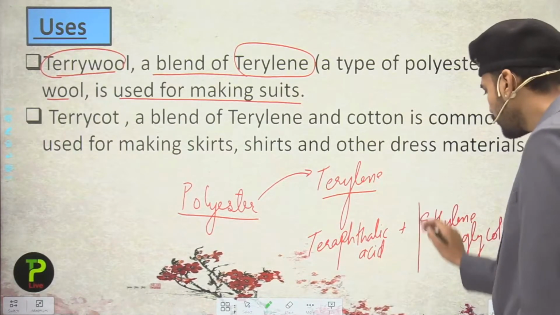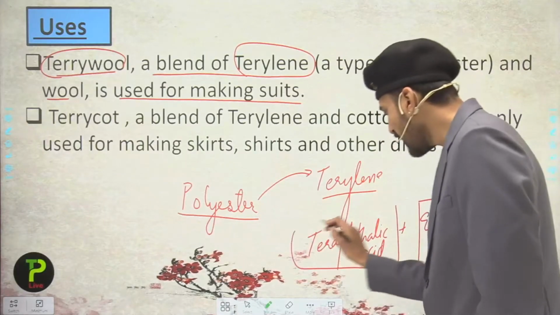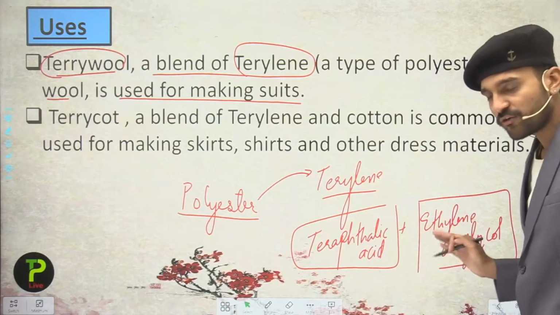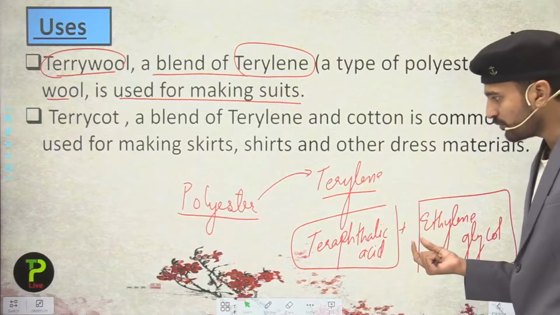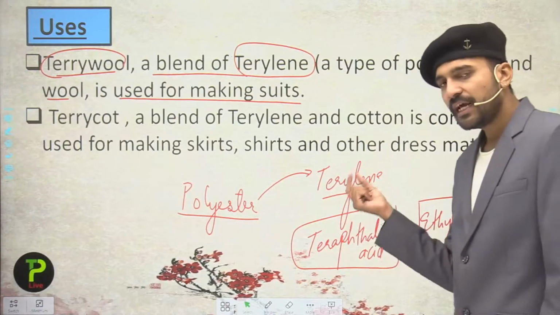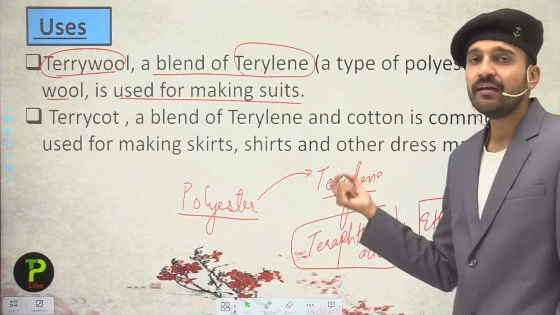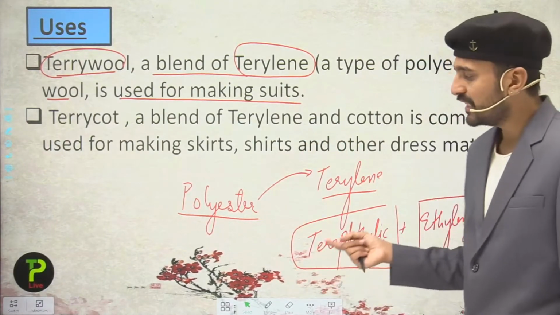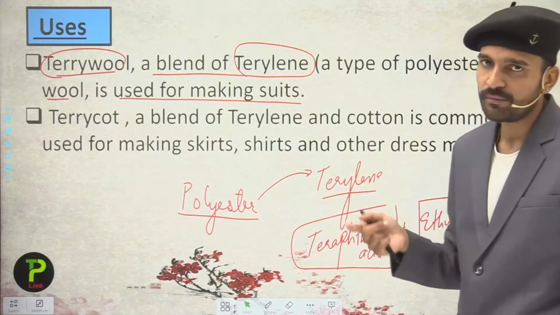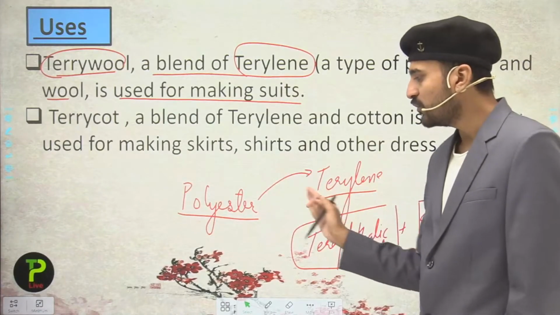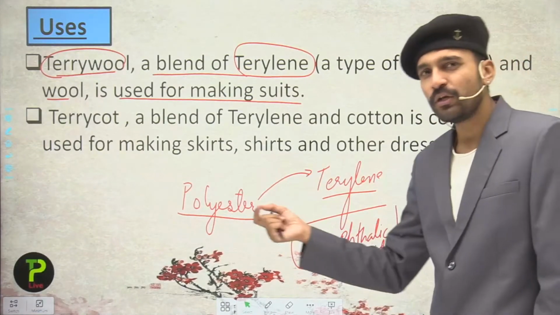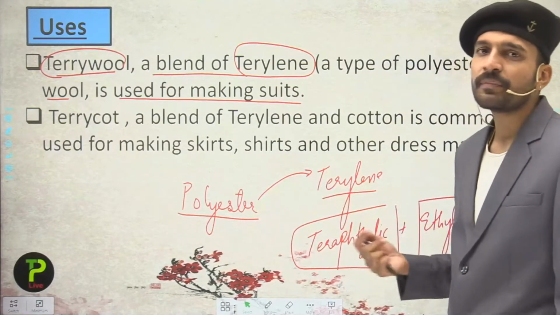So these are what? These are the acid and the alcohol respectively. When they react together, they are going to form what? They are going to form the terylene molecule, and in the polymerization reaction, the terylene polymer is going to form, which is named the terylene polymer, or simply the most widely used polyester. So sometimes polyester may also be referred to as the terylene.